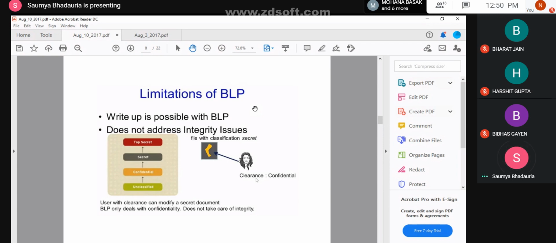So, if I try to conclude and say that write up is allowed in BLP, but considering that the files which are there in the top secret level are always secured files.